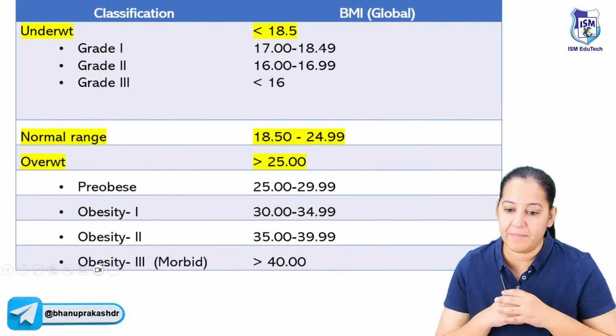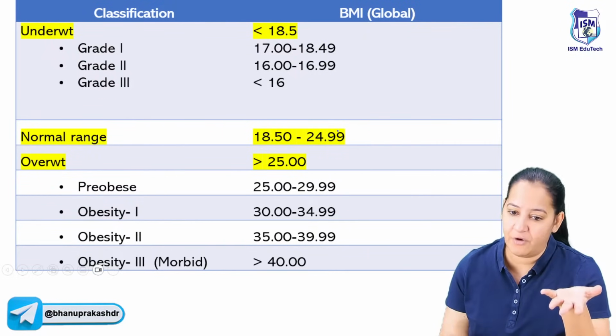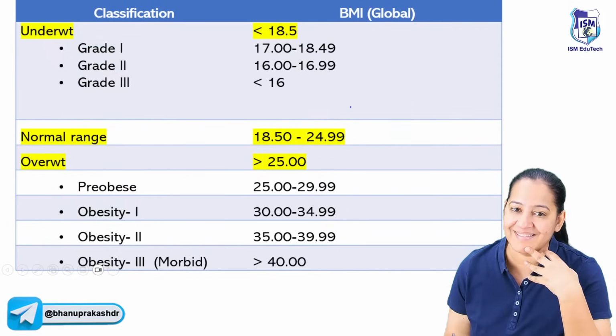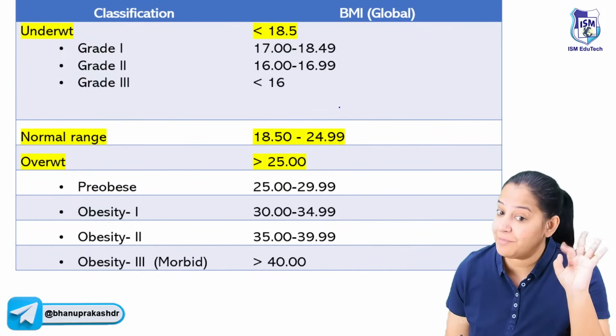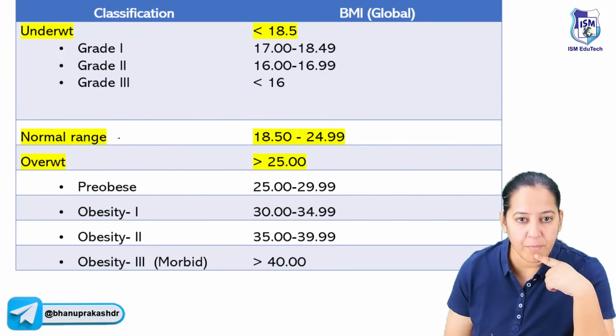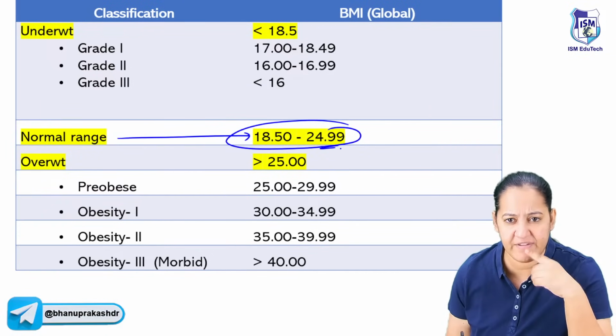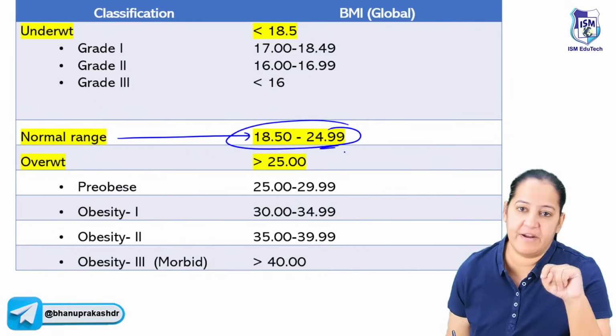What is the normal BMI? You can calculate in which range you are coming. You can calculate yours or any of your family members or any known person. If you know the weight and height, weight should be in kg and height in meters, weight upon height square. So the normal value of BMI is 18.5 to 25. Read it as 25, you will get confused otherwise. 18.5 to 25.